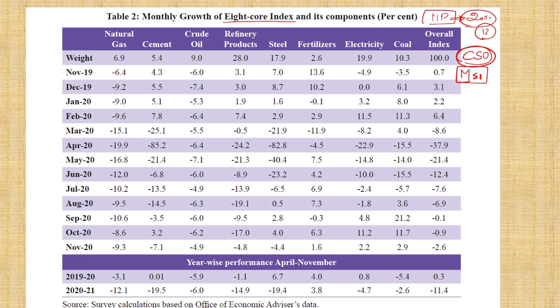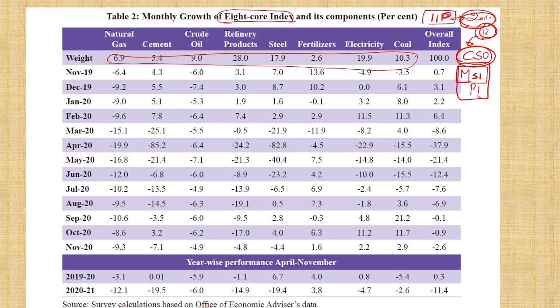The key thing you have to know in terms of industry is the index of industrial production. You should know that its base year is 2011-12, released by the Central Statistics Organization, under the Ministry of Statistics and Program Implementation. What they will ask here, see this, these are all called the core 8 industries.